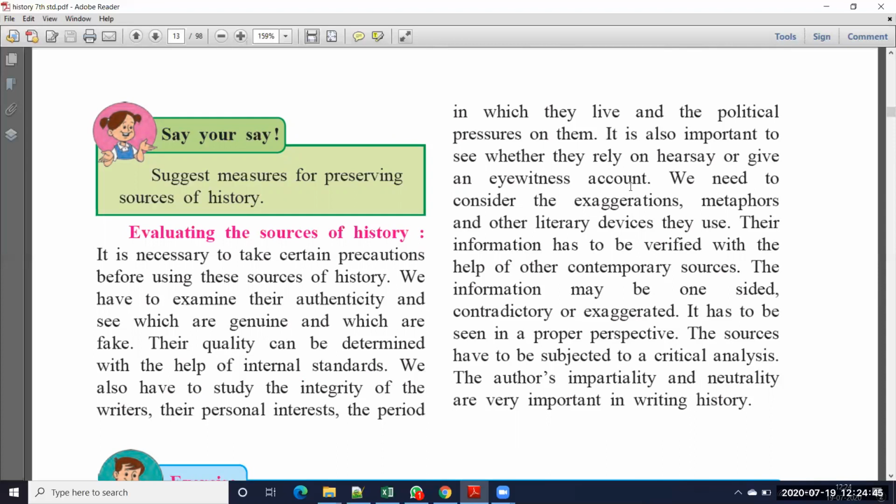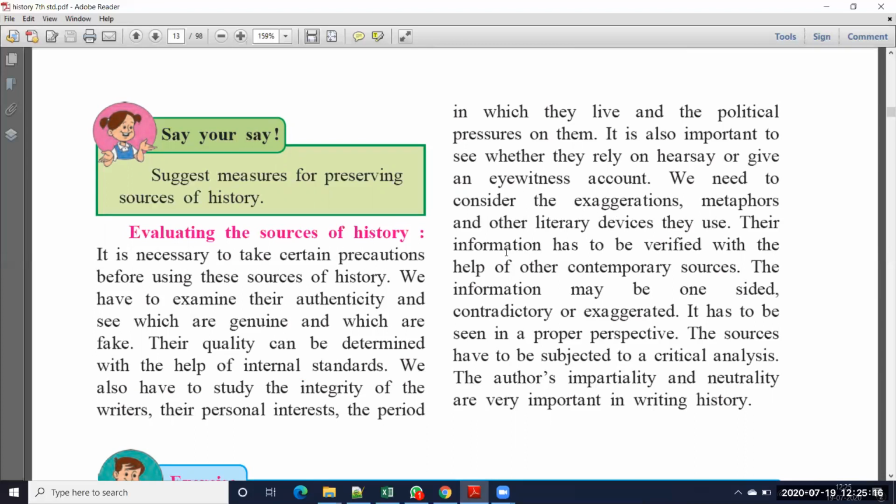Otherwise, when you are writing only good things about Akbar, it is not history. Why? You like Akbar, so that's why you wrote only good things. But some other person who doesn't like Akbar can write only the bad things. So that is not history. So what are the good things, what are the bad things that happened in that particular period, or about that particular person? We have to write everything. So that we call authentic history. Authentic means what? True history. True history.